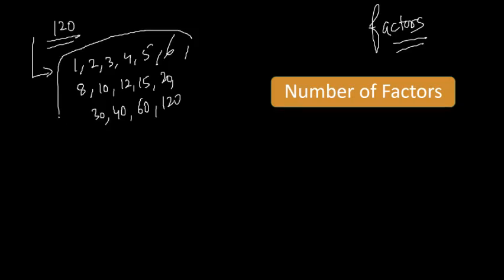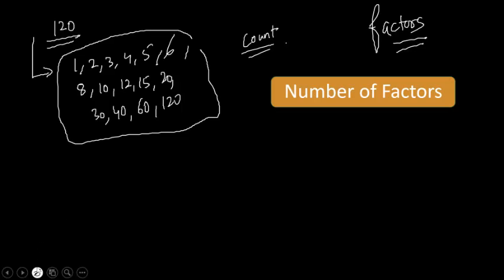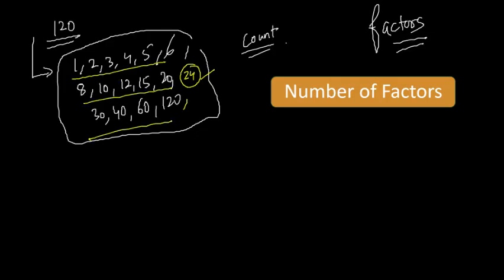These all are the factors. But if you count this way, definitely you are going to lose your time. Also, it might be wrong. Maybe you will miss some of the numbers and your answer will be wrong. Like I missed 24 here. Maybe you will miss any other number. 24 is also a factor. So if you count all the factors,